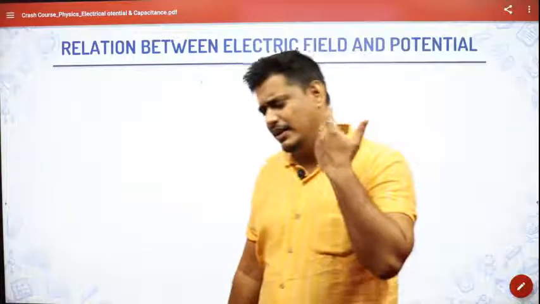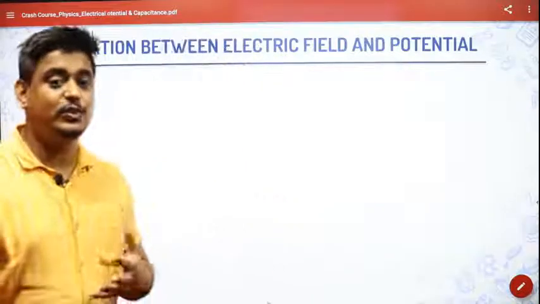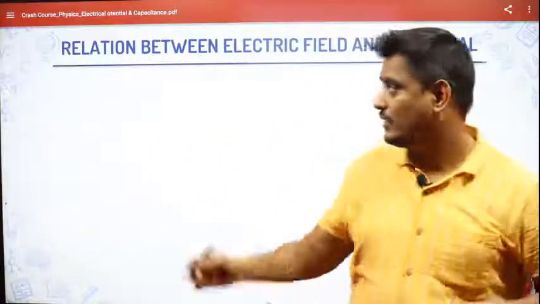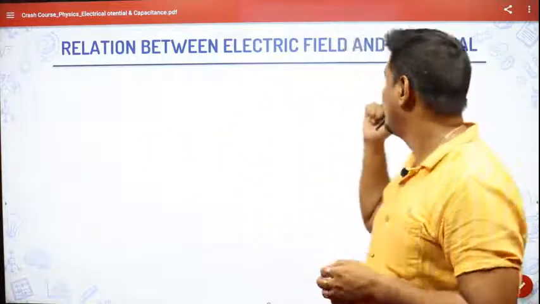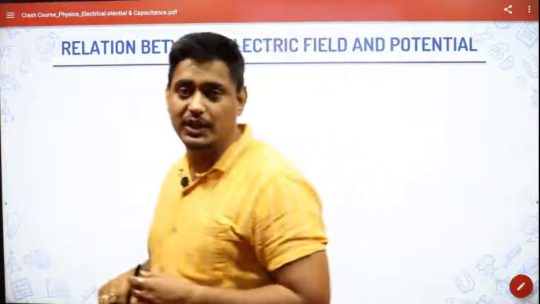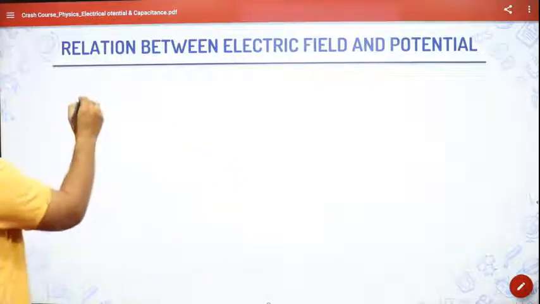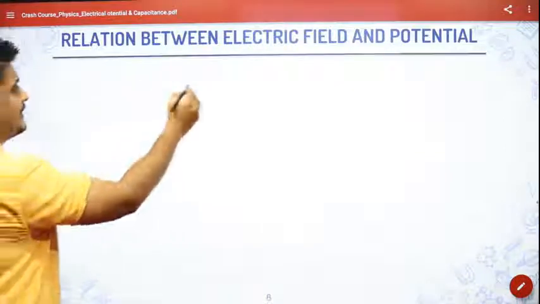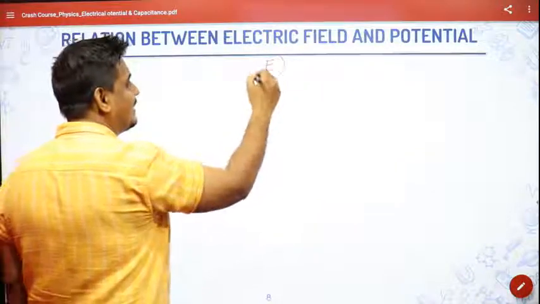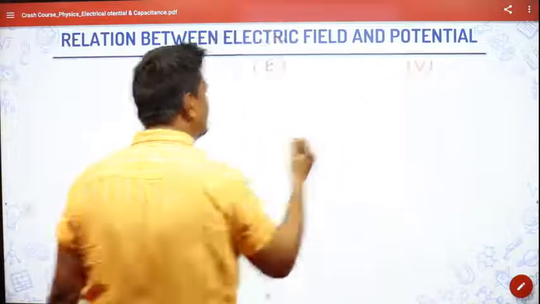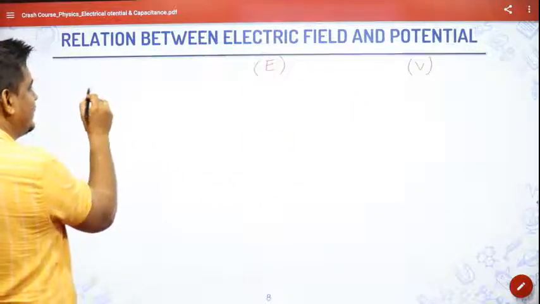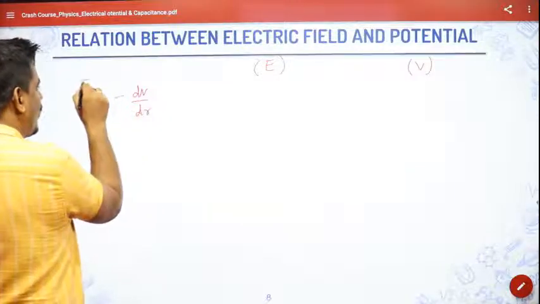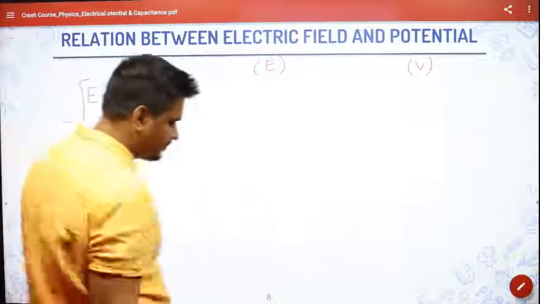I have seen a lot of times, not only this year but many other years, questions coming based upon the concept of electric field and electric potential. So you must know the relationship between electric field, that is E, and electric potential, that is V: electric field is the negative gradient, minus dV by dr, the negative gradient of the electric potential.